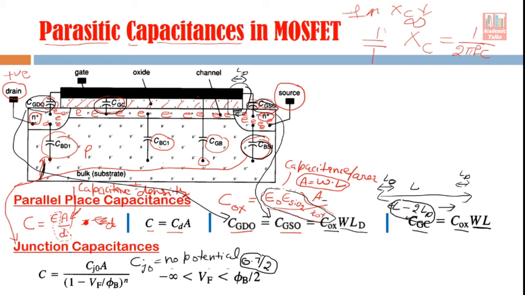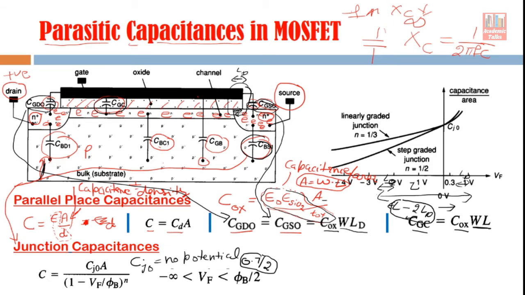So minus 0.35 to any negative voltage. If that situation exists, the capacitance will be given by this equation. If the reverse voltage is less than 0.35, between 0 and 0.35, then this equation will be different. But most of the time when we use a MOSFET, we apply a very high positive voltage here in case of NMOS. So this reverse bias voltage is most of the time more than 1 in case of the drain area. In case of the source area also, it's near about 0.7 or something like this.